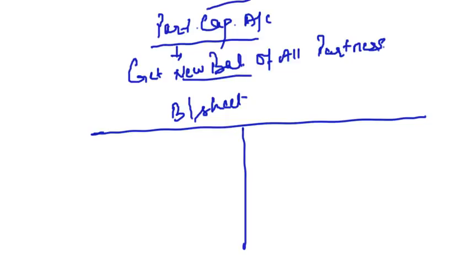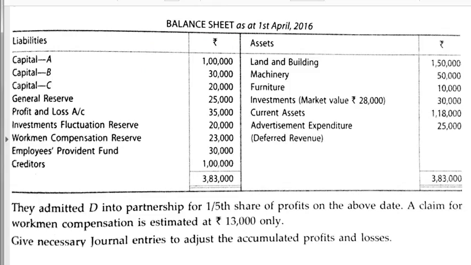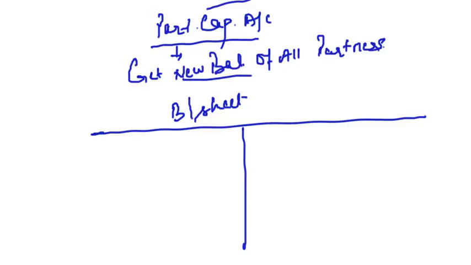In this case, what will be the balance sheet? Will there be any change in the value of land and building? Definitely not. Any change in the value of machinery? No. Furniture? No. Investments? Yes. Why is there a change? Because now the investments will appear at market value, that is 28,000.